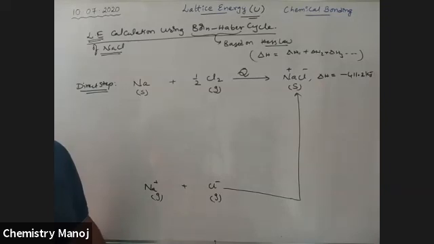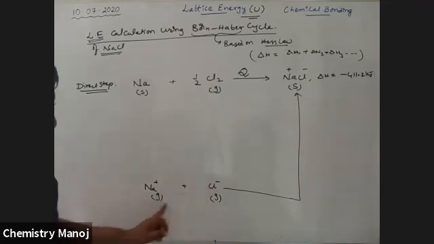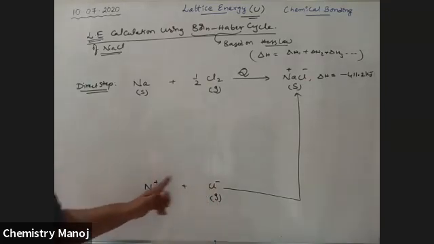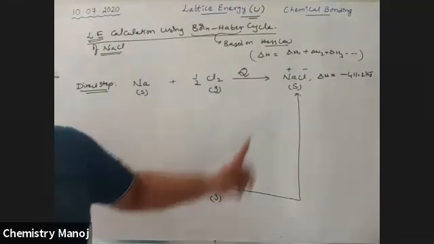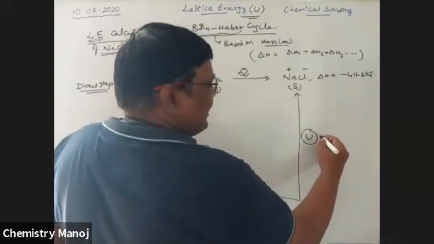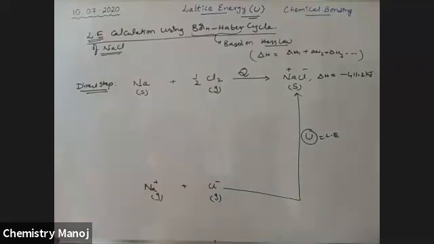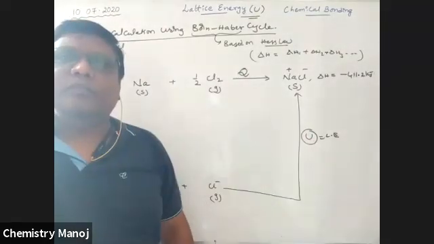Yes, Nitin, correct. So this is gaseous, this is gaseous. Please try to check here, my dear boys. Are these in gaseous state or not? Are these ions or not? If they are ions, then automatically the compound is formed. Now some energy is released, and that released energy is called lattice energy. This is the lattice energy. Now we are trying to calculate this U value.